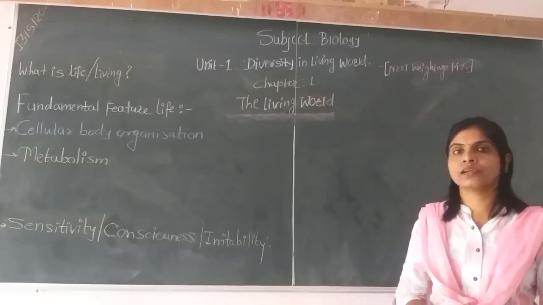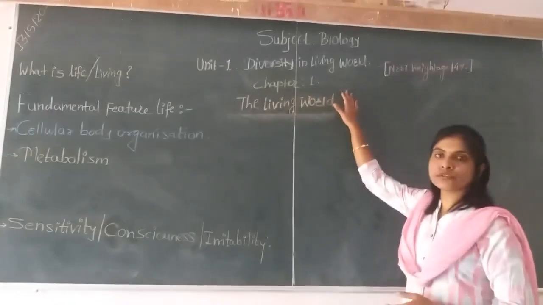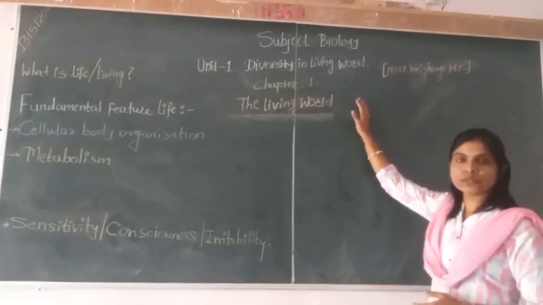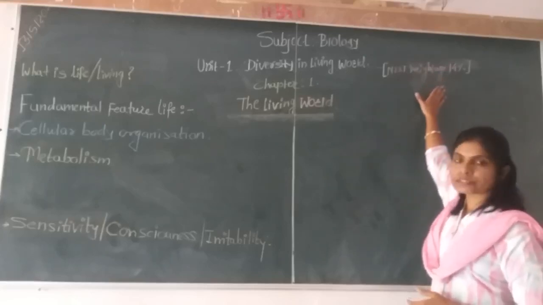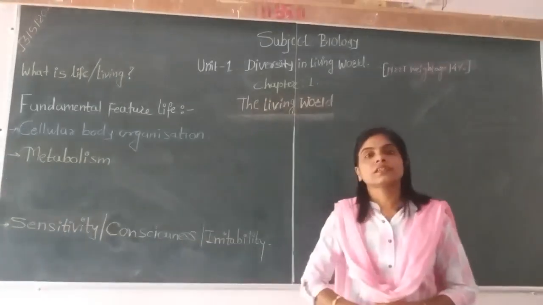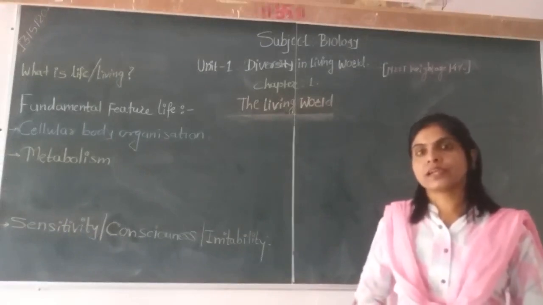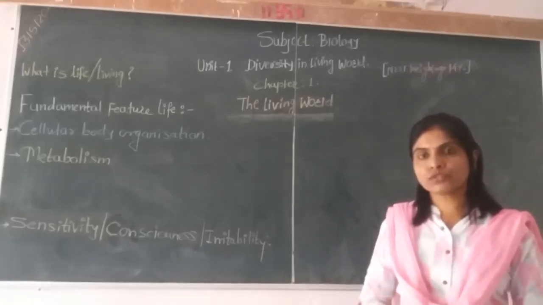Now I would like to start the syllabus of our 11th science. The first unit, title of first unit is Diversity in Living World. In this unit, we have to study 4 different chapters and altogether those 4 chapters carry 14% weightage in NEET syllabus. Chapter first, title is The Living World. Chapter second, Systematics and Classification. Chapter 3, Kingdom Plantae, and the fourth one, Kingdom Animalia. These 4 chapters together contribute 14% weightage in our NEET syllabus.